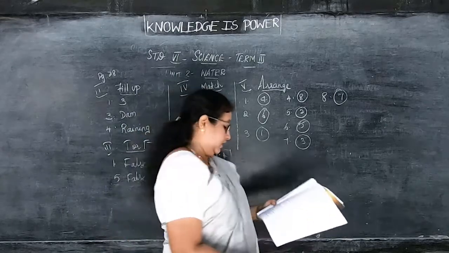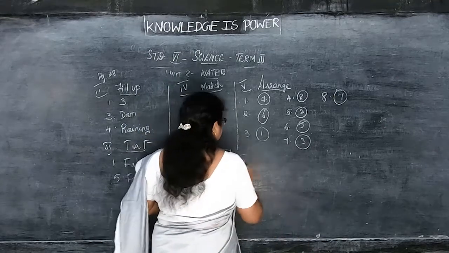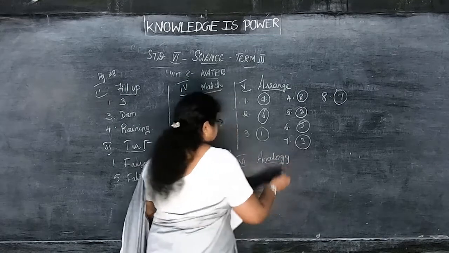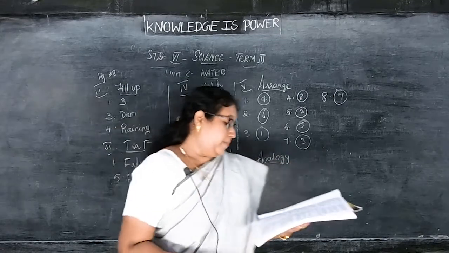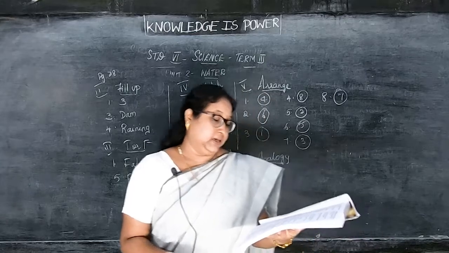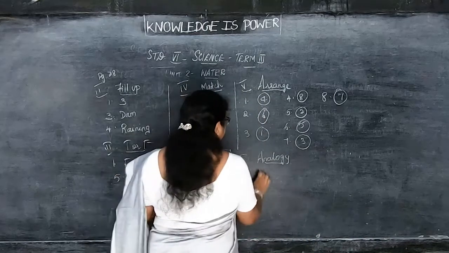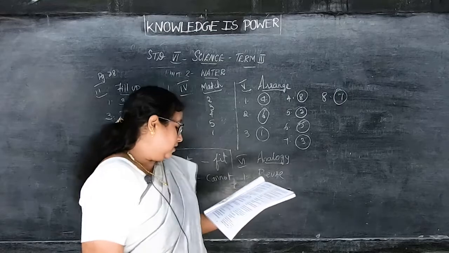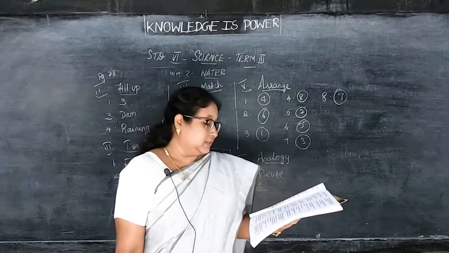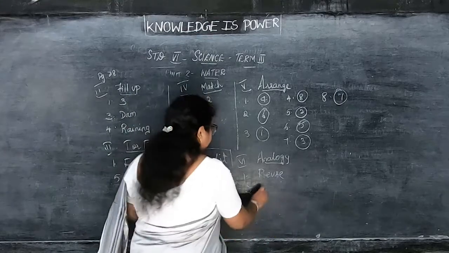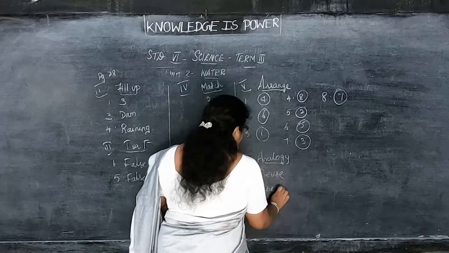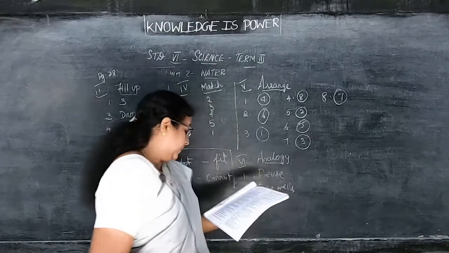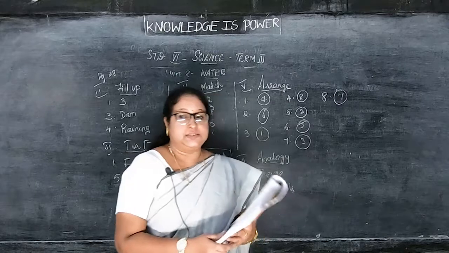Next is analogy. Roman number 6. Analogy. Okay. So that is population explosion, water scarcity. Recycle is reuse. So in the dash you will write reuse. Then groundwater dash surface water lakes. So groundwater is tube wells. This no need, only first one is enough, I think so. So first one, okay. Then very short answers they have given.